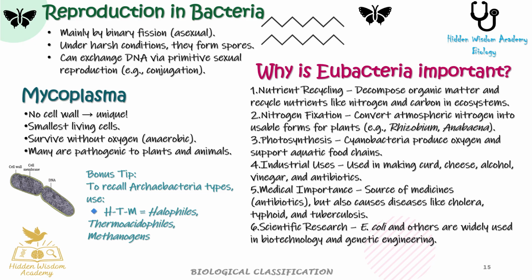Why is Eubacteria important? 1. Nutrient recycling, decompose organic matter and recycle nutrients like nitrogen and carbon in ecosystems. 2. Nitrogen fixation, convert atmospheric nitrogen into usable forms for plants, example Rhizobium, Anabaena. 3. Photosynthesis, cyanobacteria produce oxygen and support aquatic food chains.